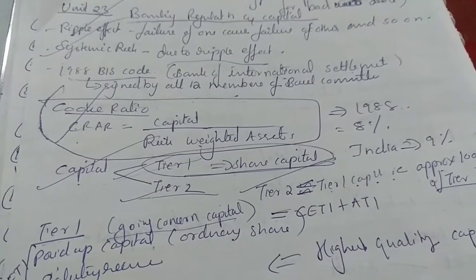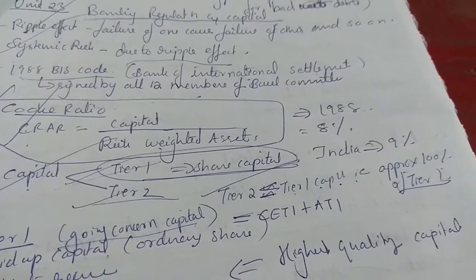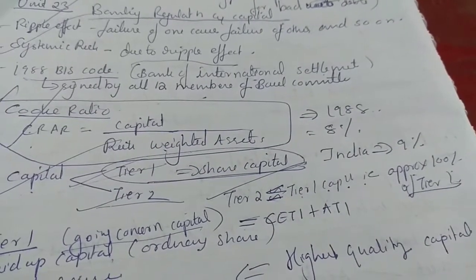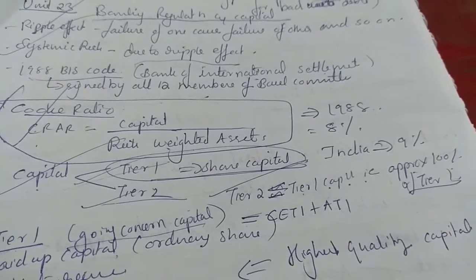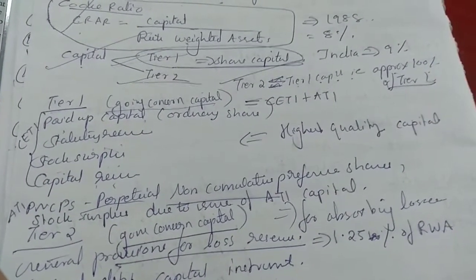And this capital consists of Tier 1 and Tier 2 capital. Tier 1 is mainly share capital, and Tier 2 must be less than or equal to Tier 1, and it's approximately 100% of Tier 1 capital. Tier 1 capital is also known as going concern capital, whereas Tier 2 is gone concern capital.